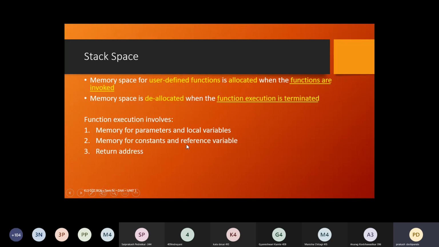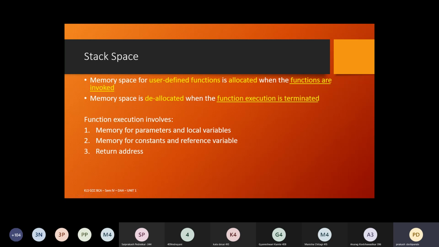So the size of those particular pointers and the return addresses. Return addresses means, since these are user defined functions, definitely these user defined functions would have been called by some other function. So it has to navigate back to that particular function. So the addresses, we call them return addresses. So all these are part of the stack space.